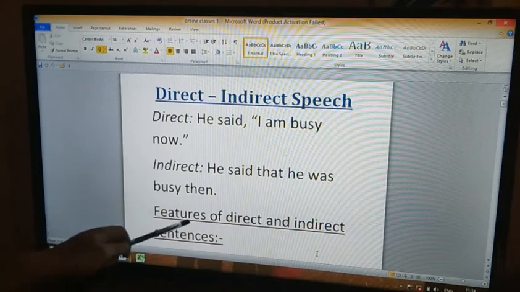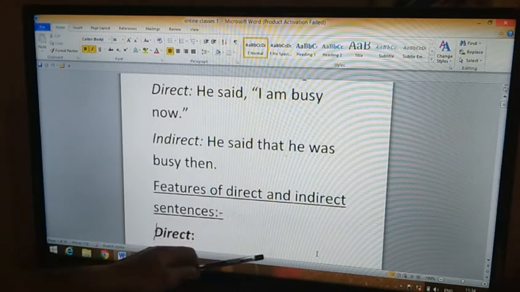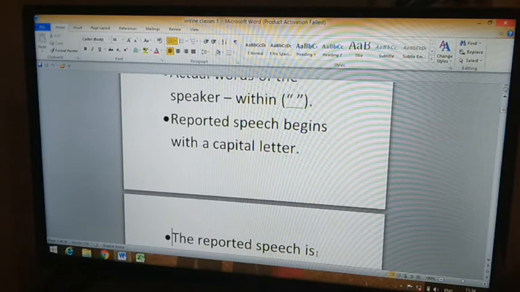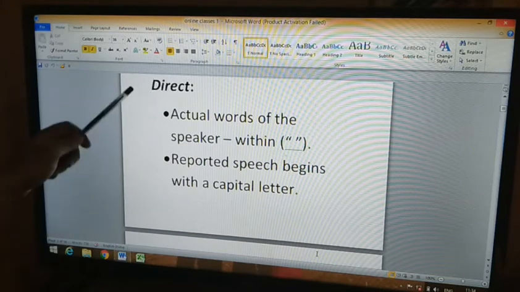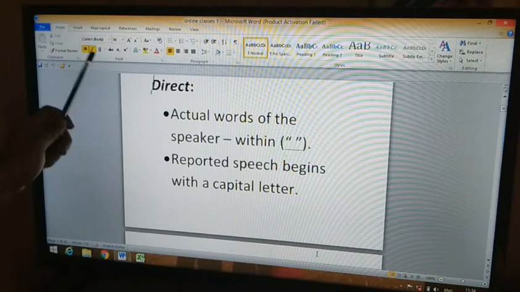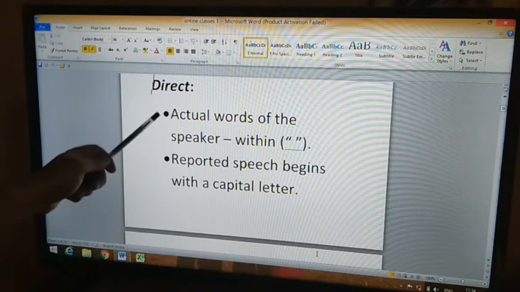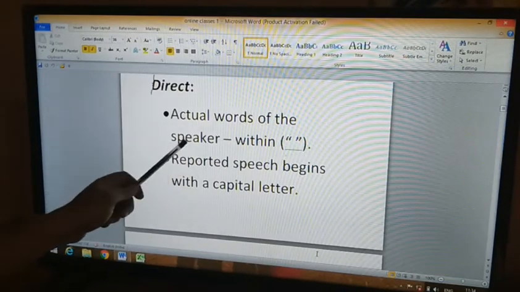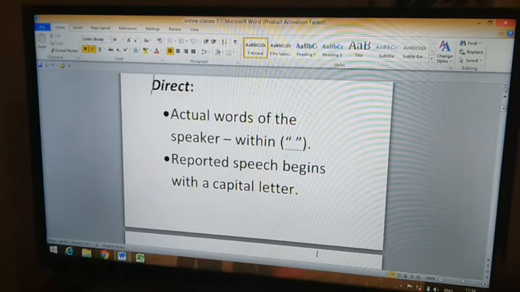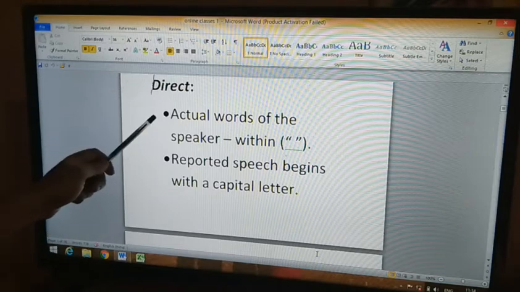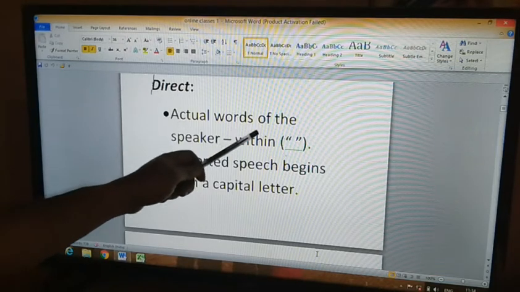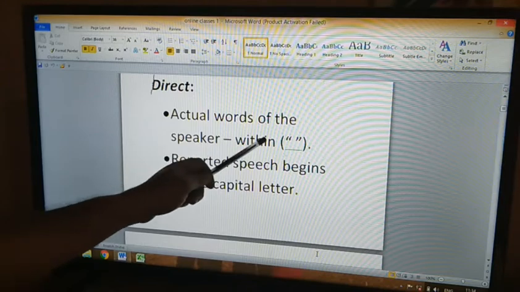Now, features of direct and indirect sentences. In direct speech, we use the actual words of the speaker within double inverted commas.